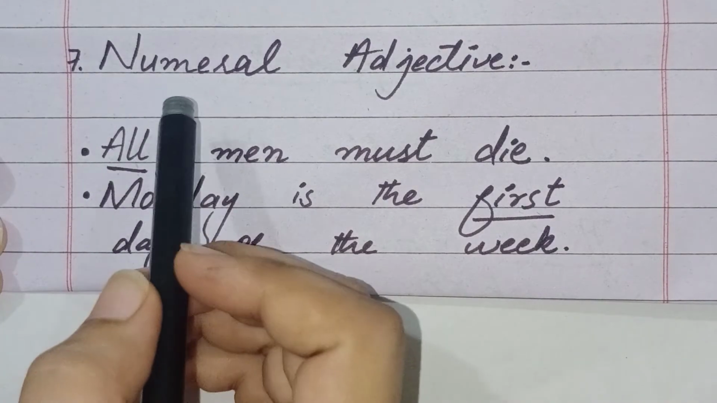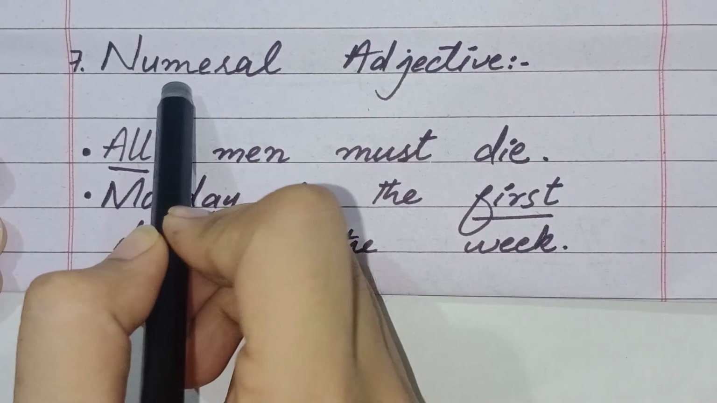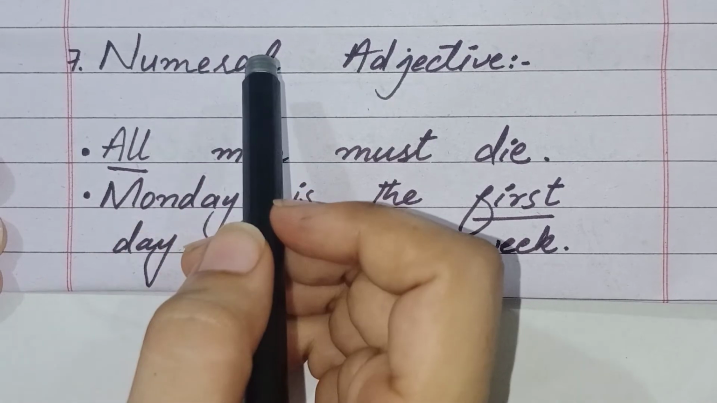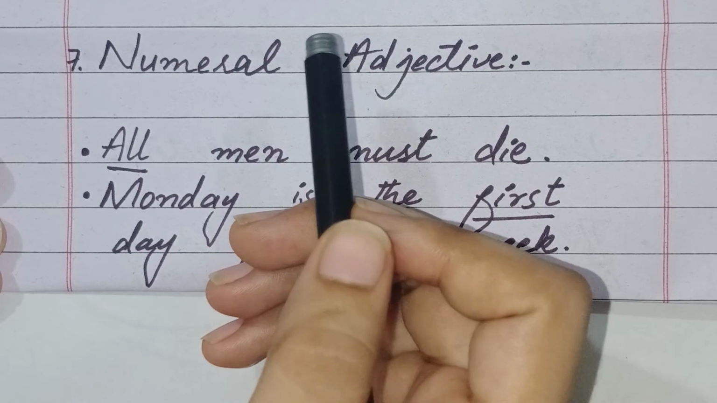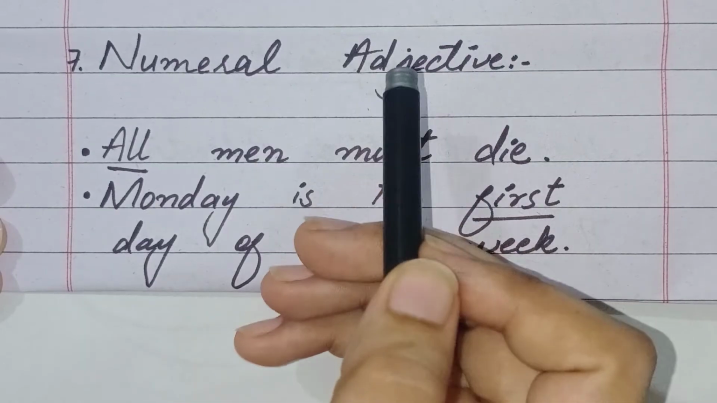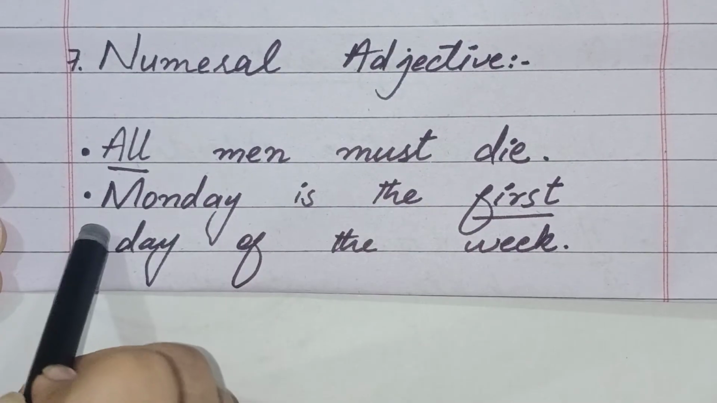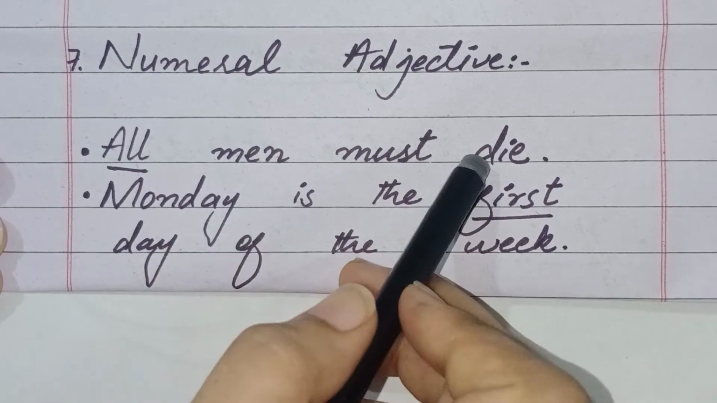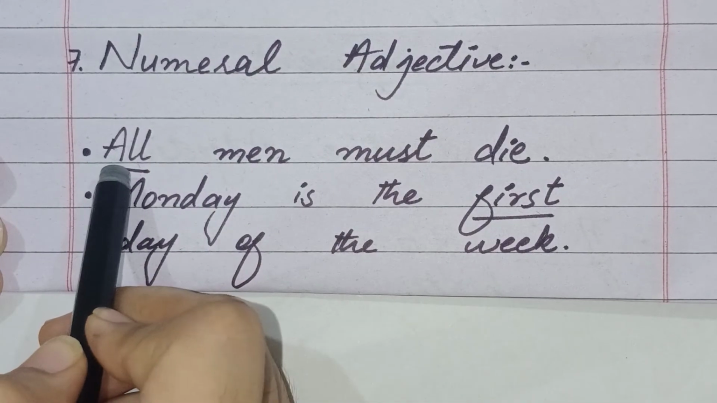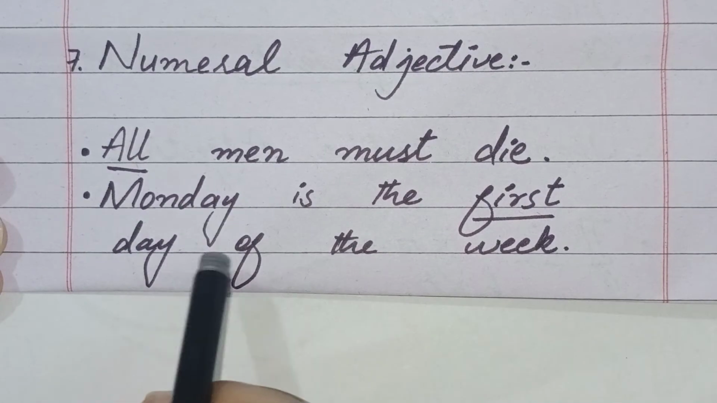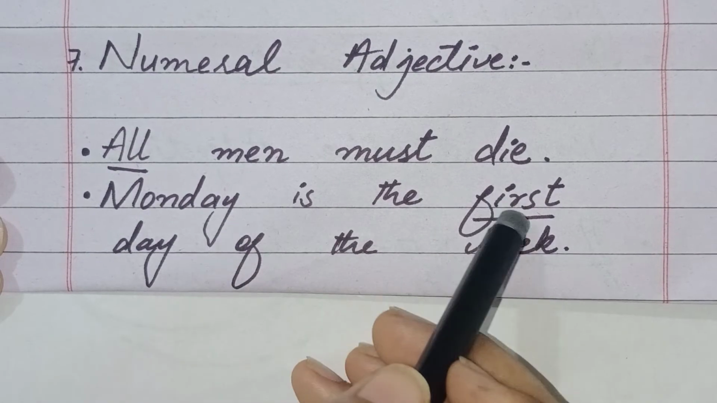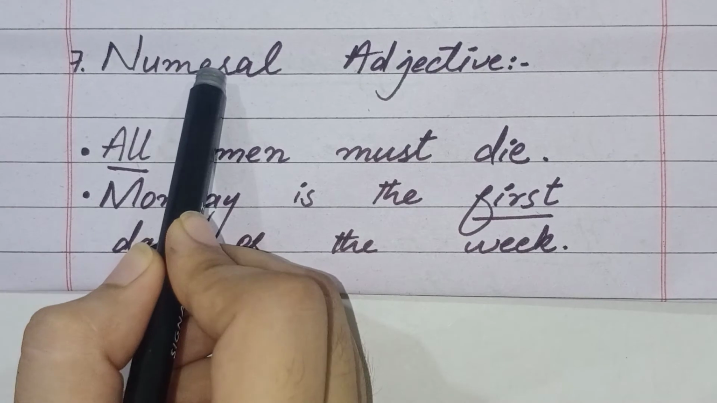Our next kind of adjective is numeral adjective. Students, numeral adjective shows how many persons or things are meant, or in what order a person or thing stands. Now move to example: all men must die. In this sentence the word all is numeral adjective. Monday is the first day of the week. In this sentence the word first is numeral adjective.